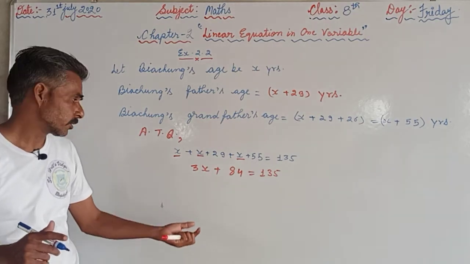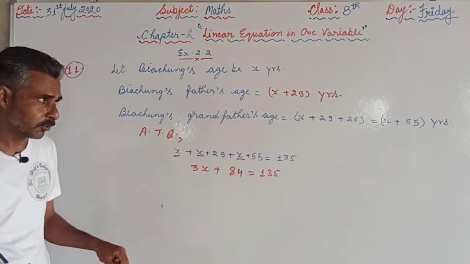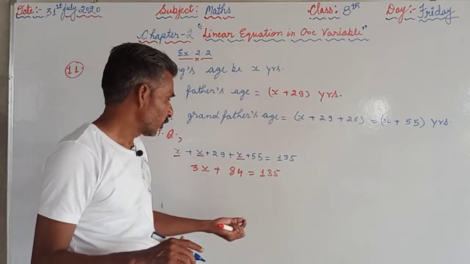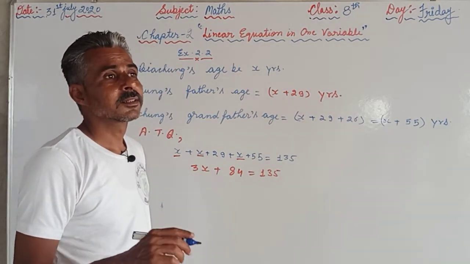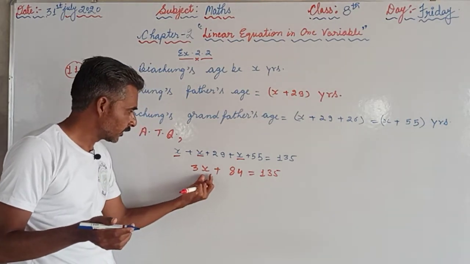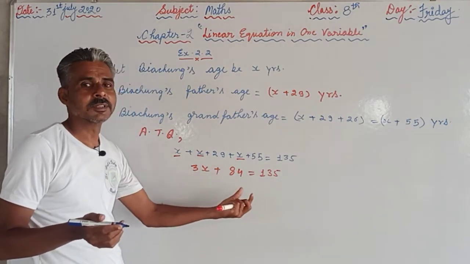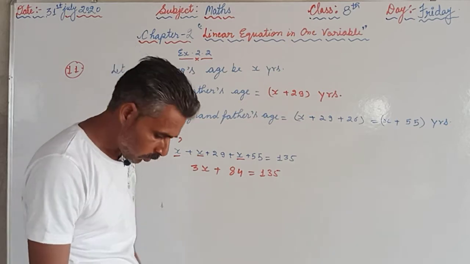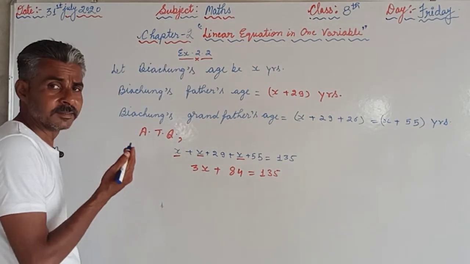So this is the required linear equation in one variable. This is linear because the degree of x is 1. This is an equation because we are having the sign of equality, and this is in one variable because we are having only one symbol here, that is x. Otherwise all the terms are constant terms. So now we are supposed to find the value of x.